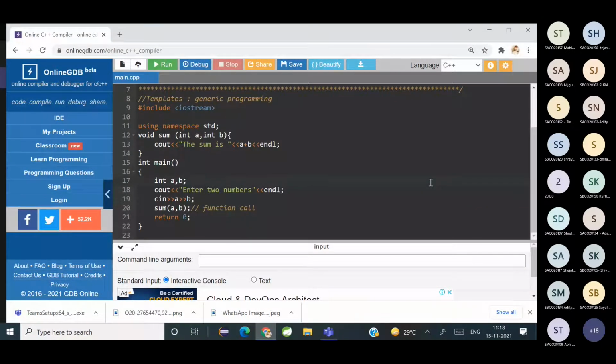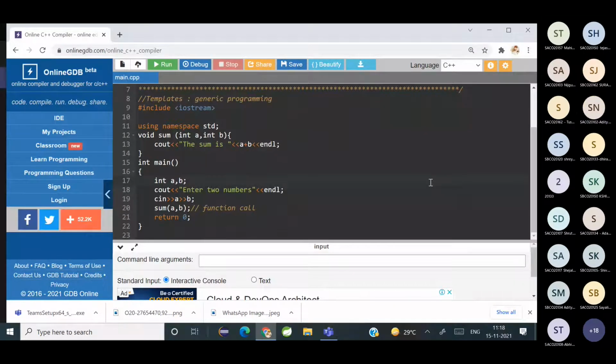That means we need a kind of coding style which supports all data types. So that is called generic programming, in which it supports all data types, and that is called templates. We can satisfy it with the help of template. Is that clear? समझ में आया?